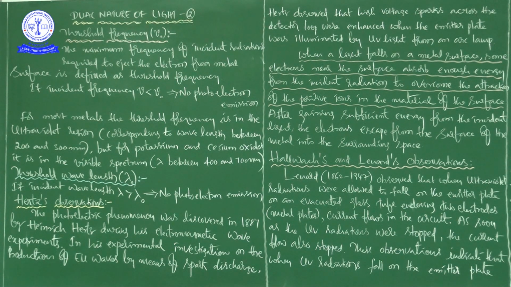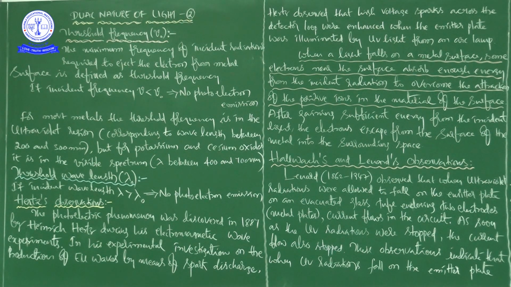So it is giving a limit of frequency. That is what it is saying. The minimum frequency of incident radiation required to eject the electron from a metal surface is defined as threshold frequency.